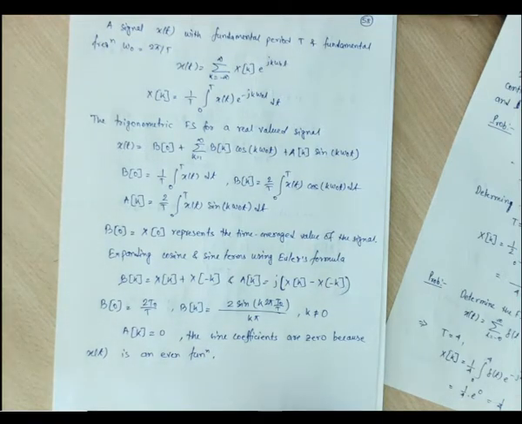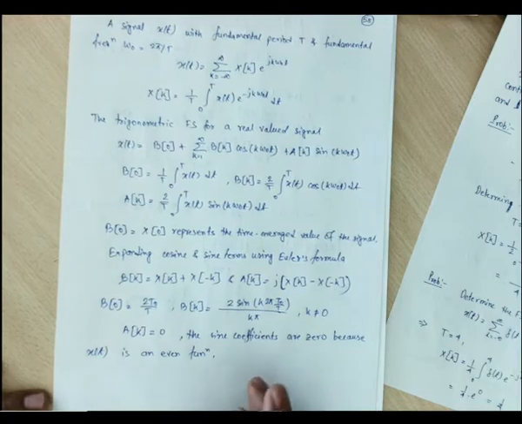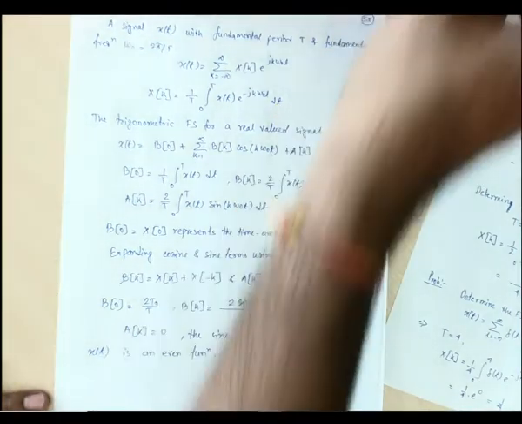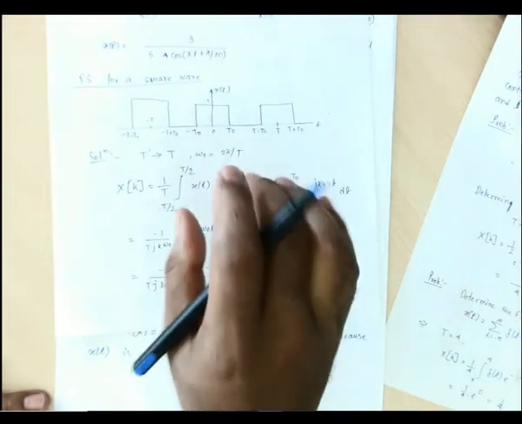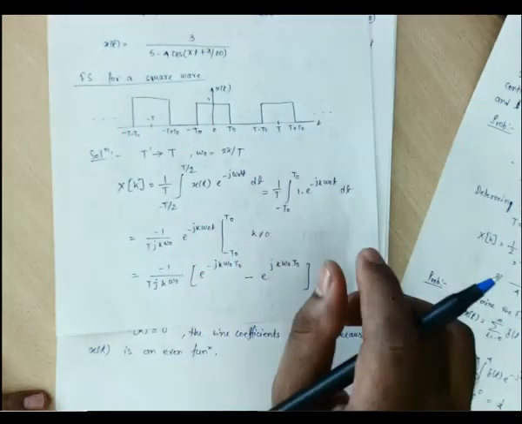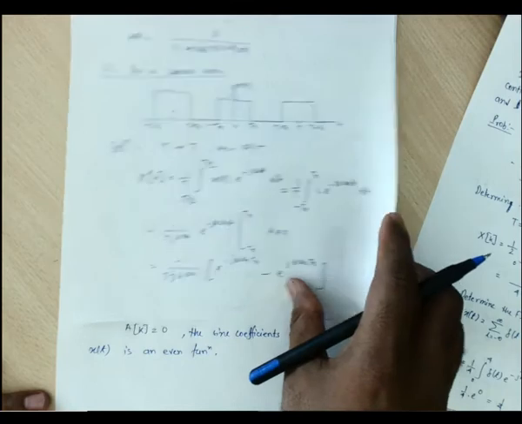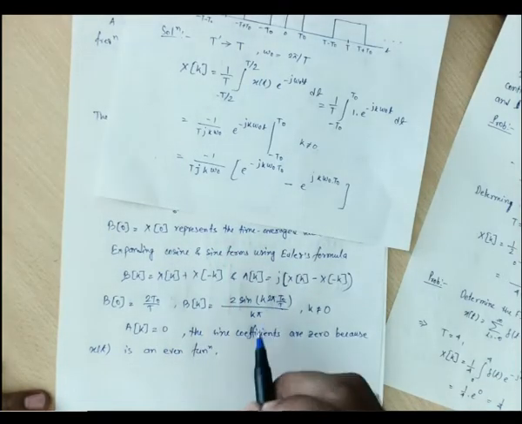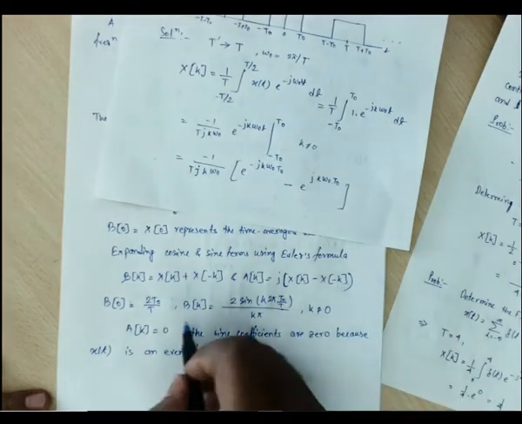Therefore this square wave may be expressed as a sum of harmonically related cosines, because it is an even function. It can be represented by the even part, that is bk.